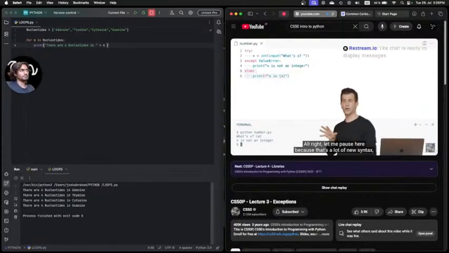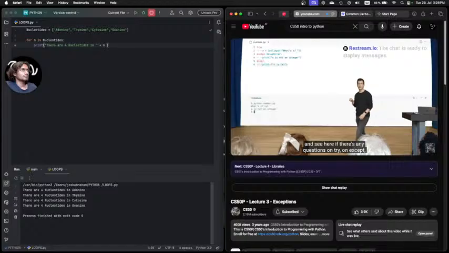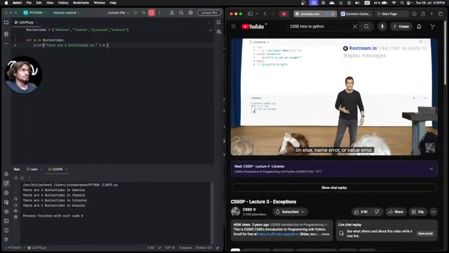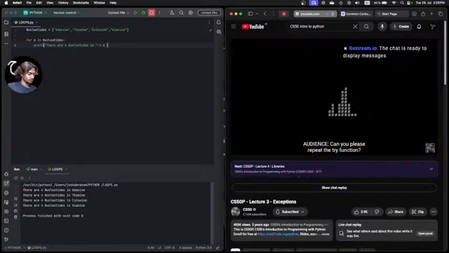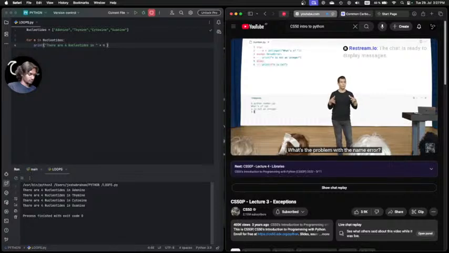All right, let me pause here because that's a lot of new syntax and see if there are any questions on try, on except, on else, name error, or value error. Can you please repeat the try function? Repeat the name error. What's the problem with the name error?